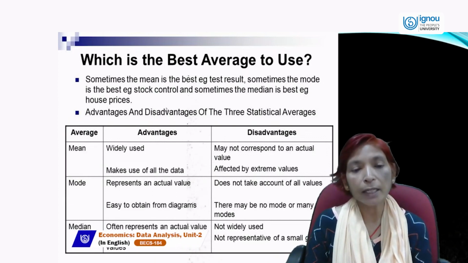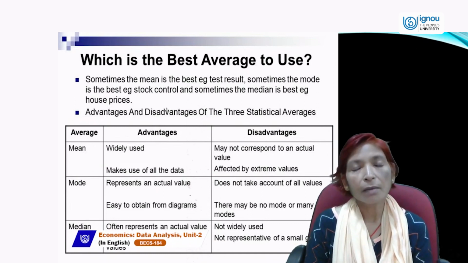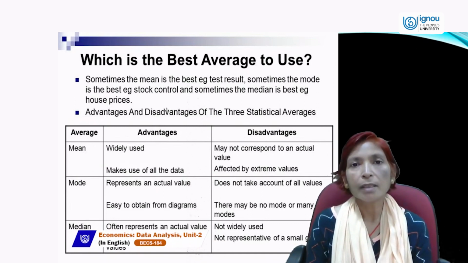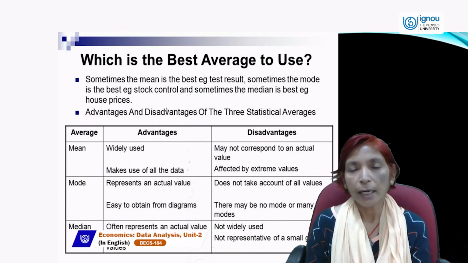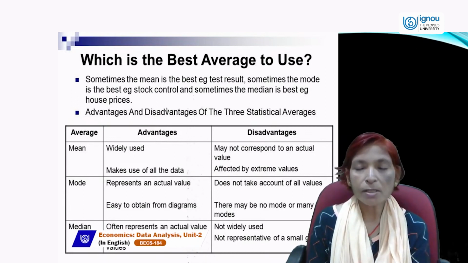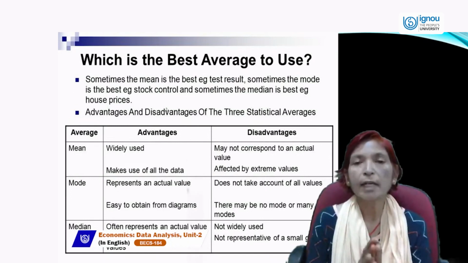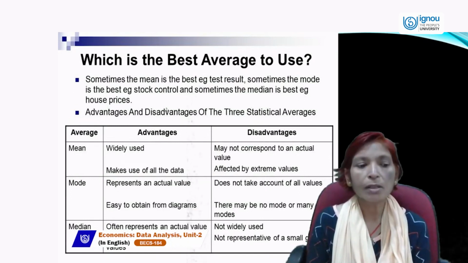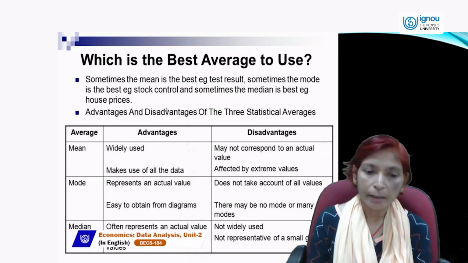Median often represents an actual value, but is not affected by extreme values, because in the median we arrange the frequency distribution in ascending or descending order, and we can distribute it in two ways. On the right-hand side and left-hand side we keep the remaining data and only take the mid value of the given data, and the central value is called the median. So all the other observations we can't use in the median.